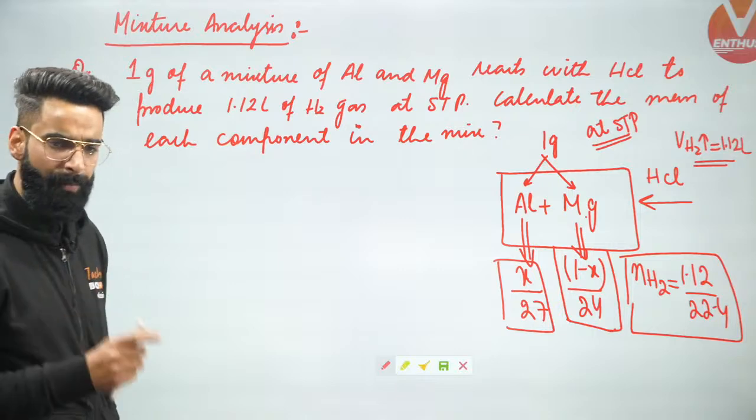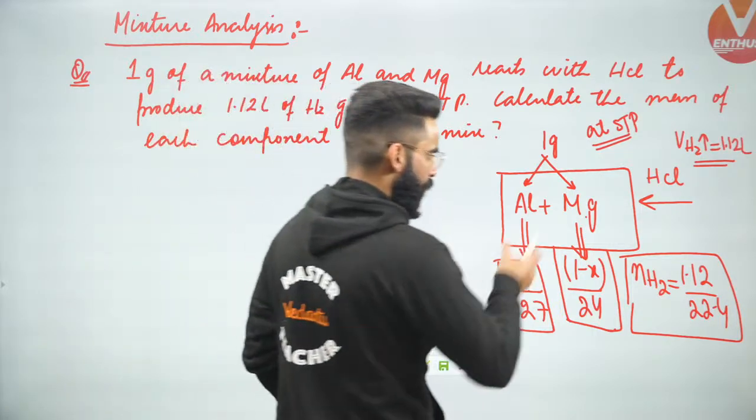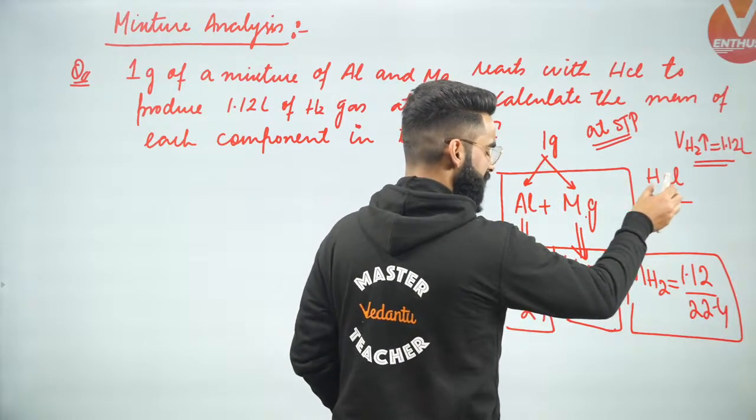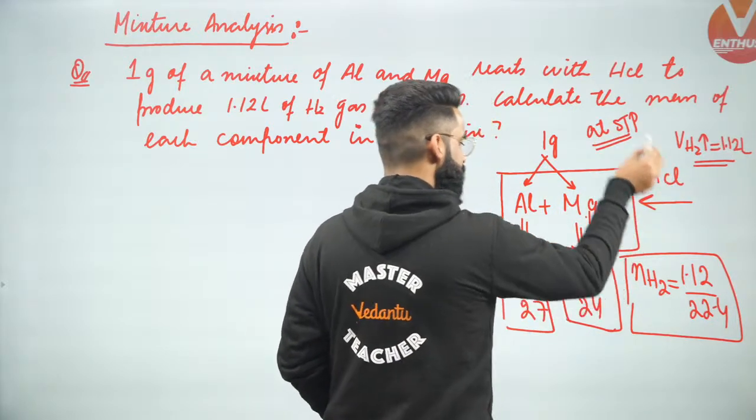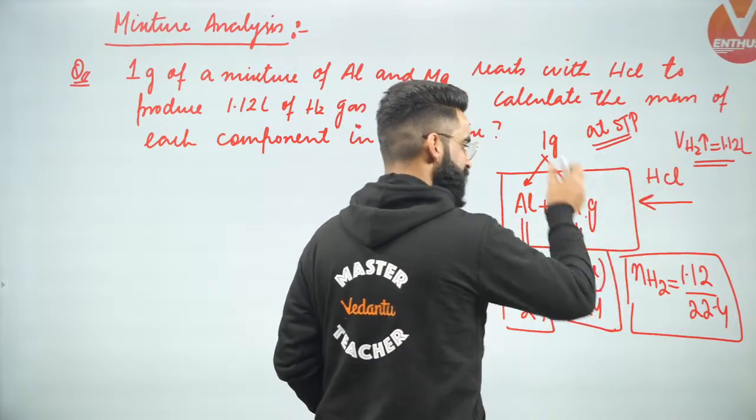Now, people, what is the concept which I'll be using right here in this question? Let me tell you, when this mixture is allowed to react with HCl, some amount of HCl will react with aluminium, and some amount of HCl will react with magnesium.